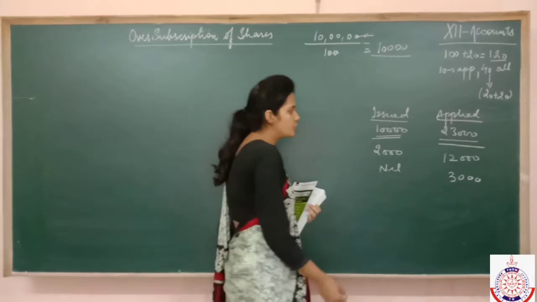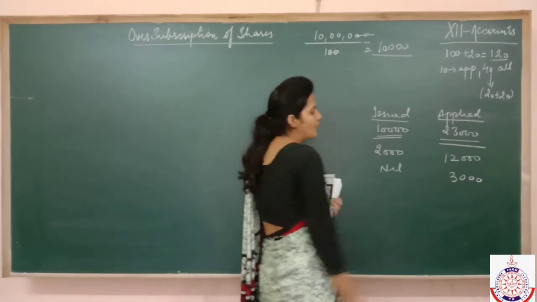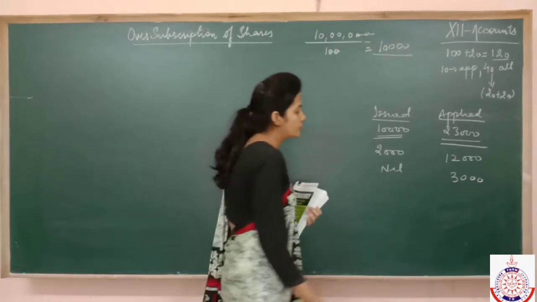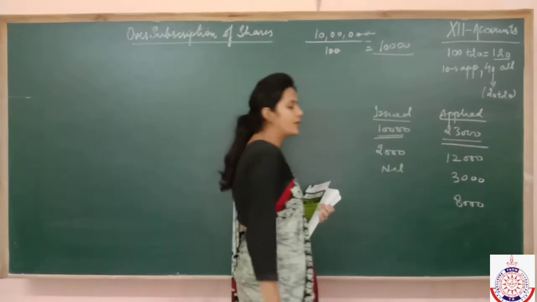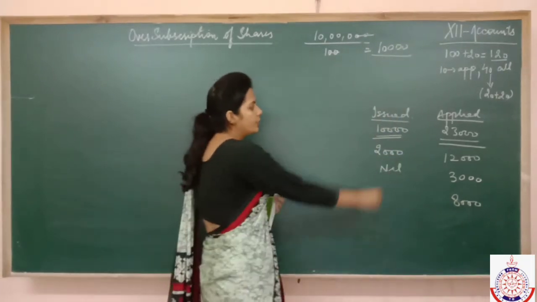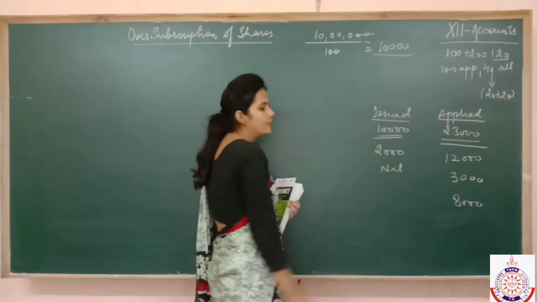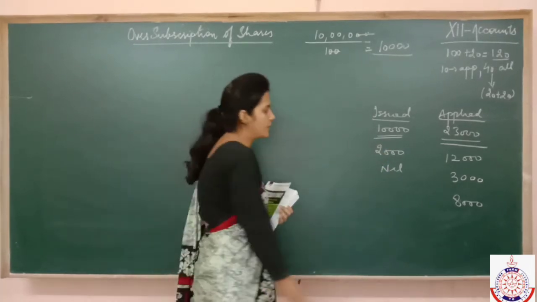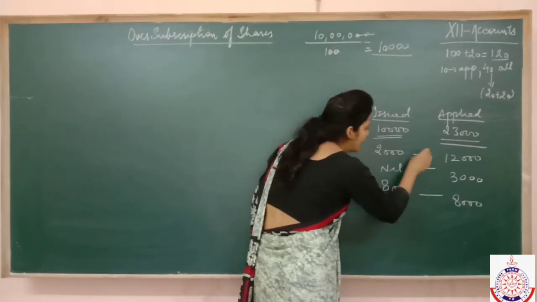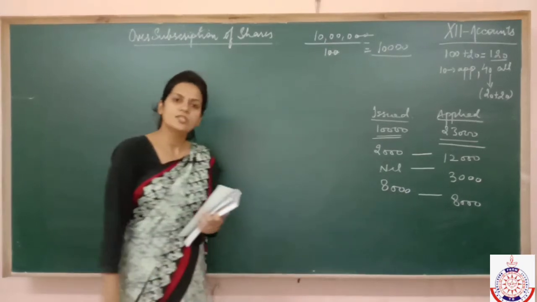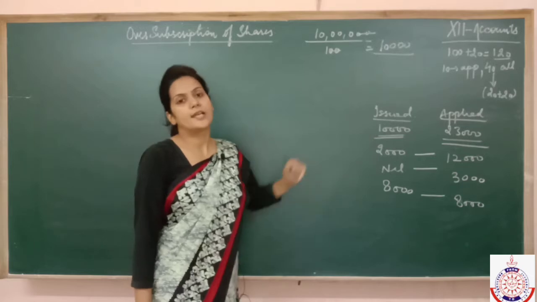Now how much is left? Check. 23 minus 3 is 20. 20 minus 12 is 8,000. So now how many shares are left? 8,000. So it means that those who applied for 8,000, how much did we give them? We have total 10,000 shares which we can issue. Out of this 2,000 we have already given, so how much is left? 8,000. So it means those who applied for 8,000 have been given total 8,000 shares. So this is the pro rata allotment. You should understand how to make it.